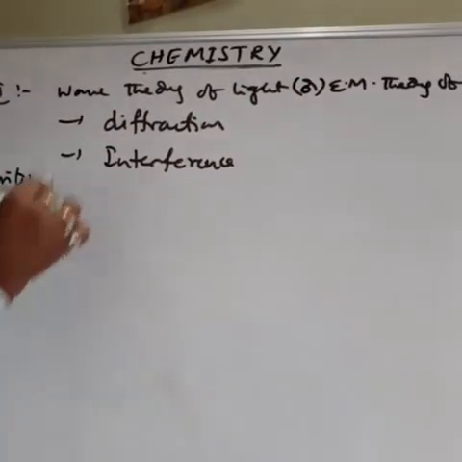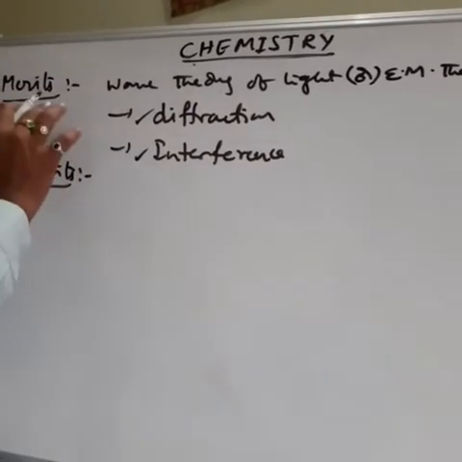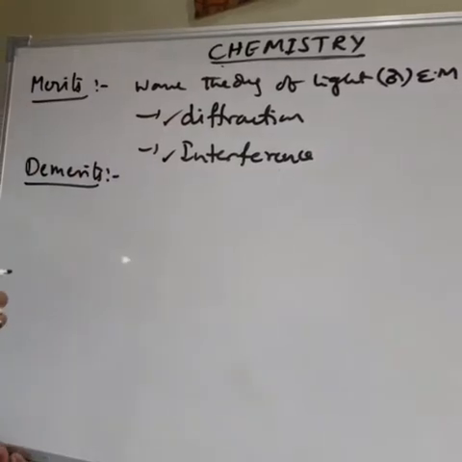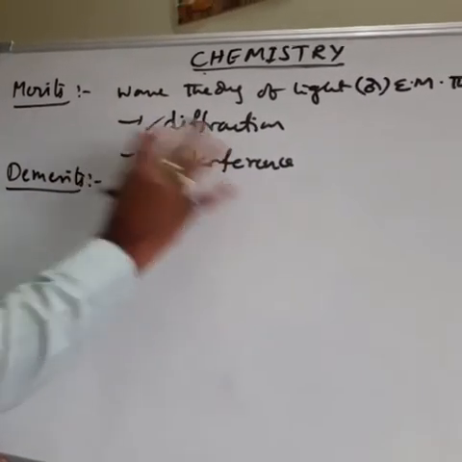What are the merits? The wave theory or electromagnetic theory of light successfully explained the light properties like diffraction and interference. So that is about the merits of the wave theory of light. The wave theory successfully explains the diffraction and interference properties of light.